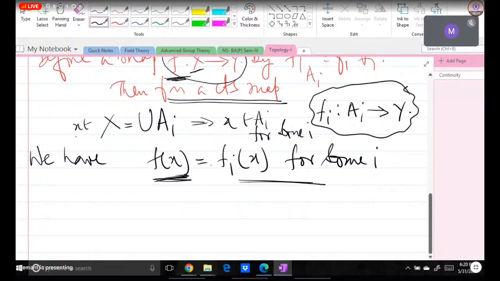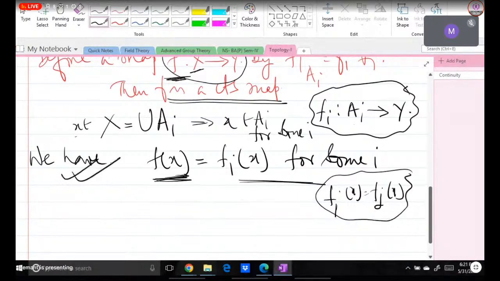So under this definition, if we take x in Aj, we assume f of x as fj of x, and if we take x in Ai, we assume the value of f of x as fi of x. So unless fi of x is equal to fj of x, unless these two are the same, we cannot say that this mapping is well defined. That's why we need to check this. So who will explain why this mapping is well defined?